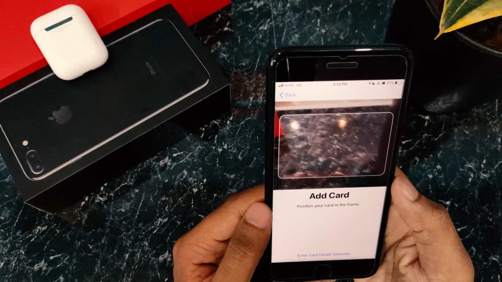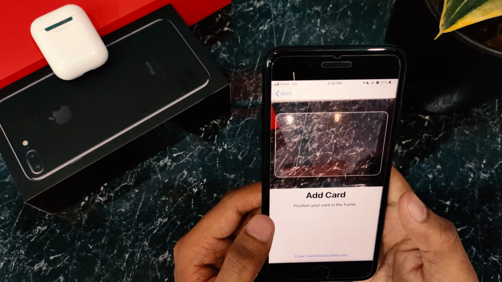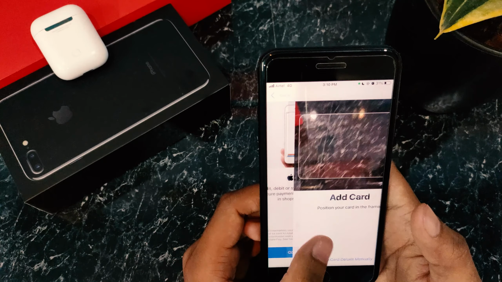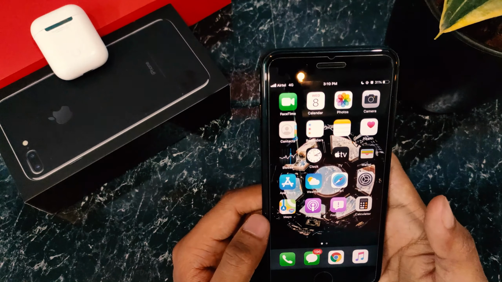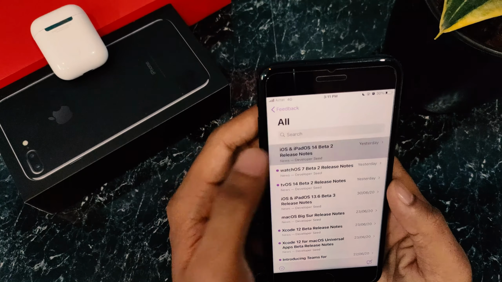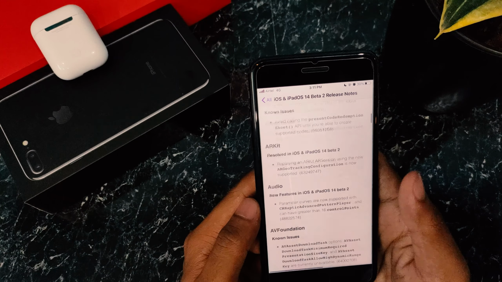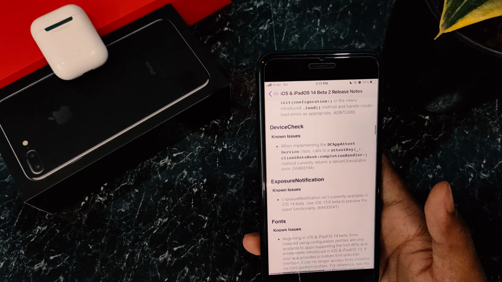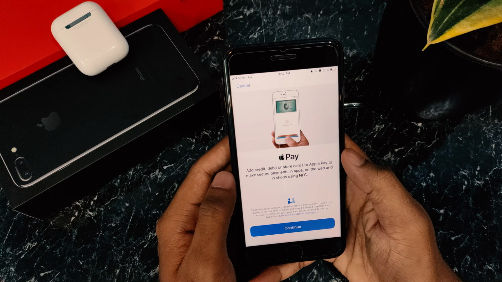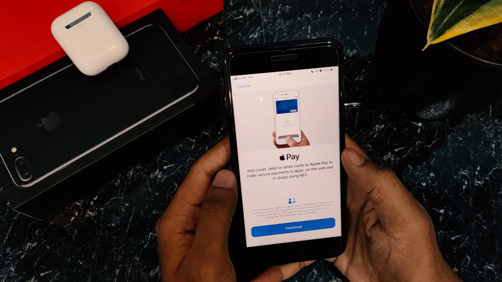If you are on iOS 14 beta, then please try adding your card and tell me in the comment section below if it works for you. Now, if you want to know the other changes of iOS 14 in detail, you can check out the feedback app which has the complete release notes. We could expect Apple Pay to come in India with the release of iOS 14 stable in September.